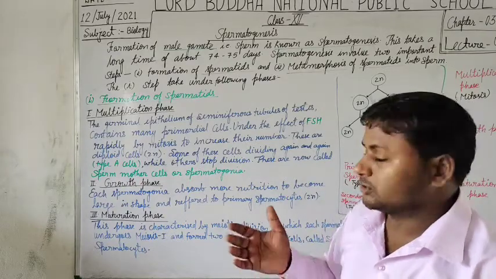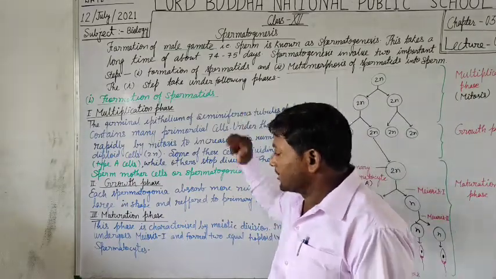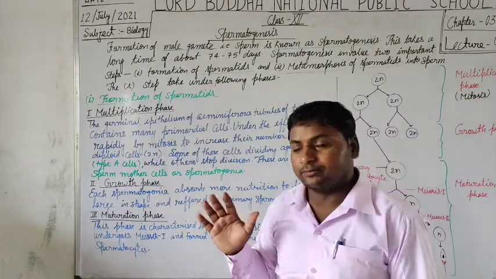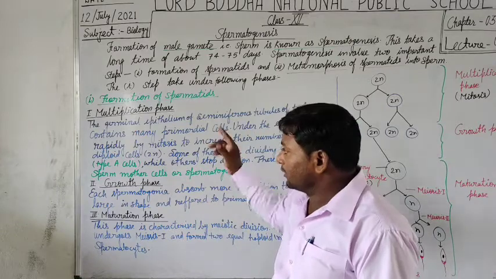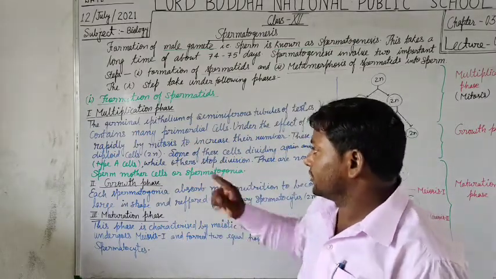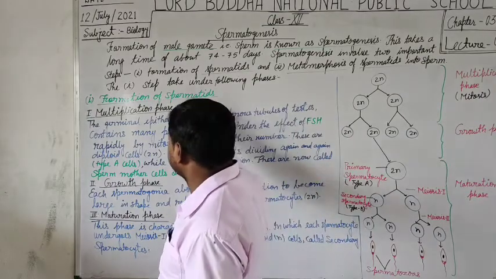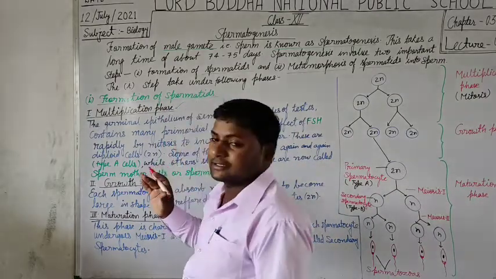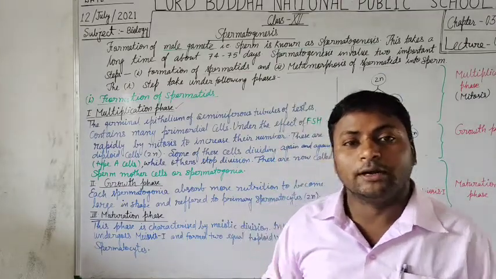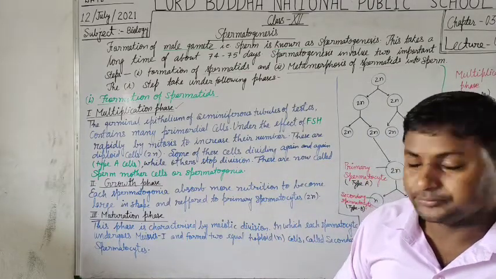As I told you, the first step, the formation of spermatids, involves the following three main phases. The first one is the multiplication phase. Multiplication means producing more and more number of cells.